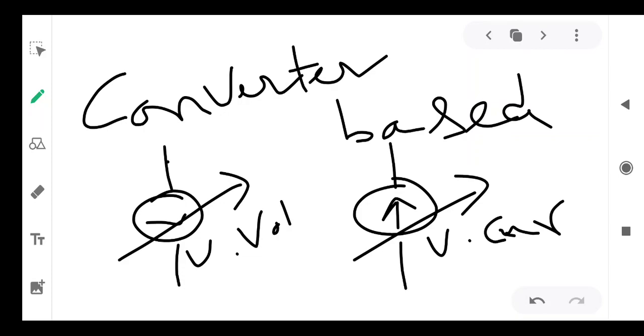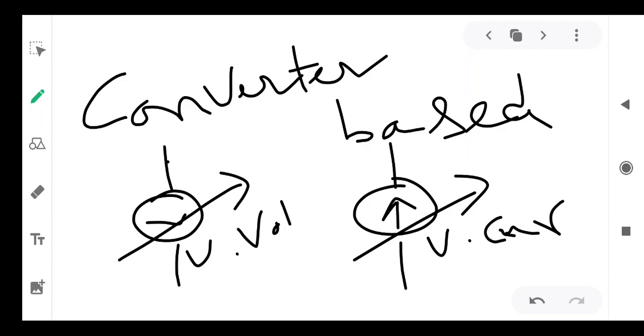So these converters are nothing but combination of switches to get the H bridge or multi-level inverters, resonant converters, etc. Any type of converter will have a number of switches, so that the current and voltage and their magnitudes as well as phase angles can be modified, and hence these converter based type controllers can be treated as variable voltage and current sources.